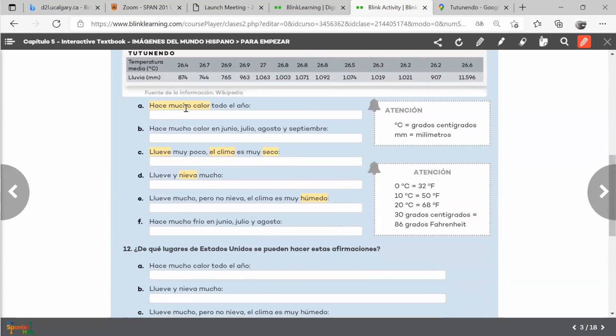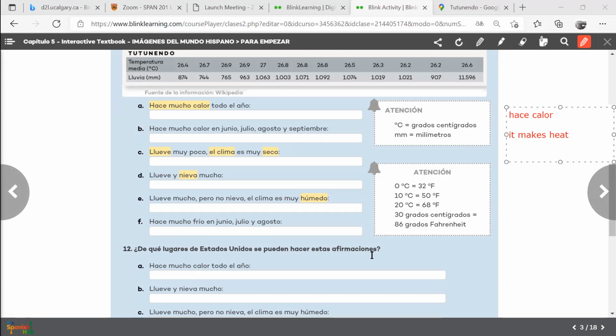So, hace mucho calor todo el año. Okay, hace mucho calor. So this is the first time we come across this expression here. In Spanish, as I told you in class, we have a way of saying it's hot. And the way we say it is like this: hace calor. Literally it means it makes heat.